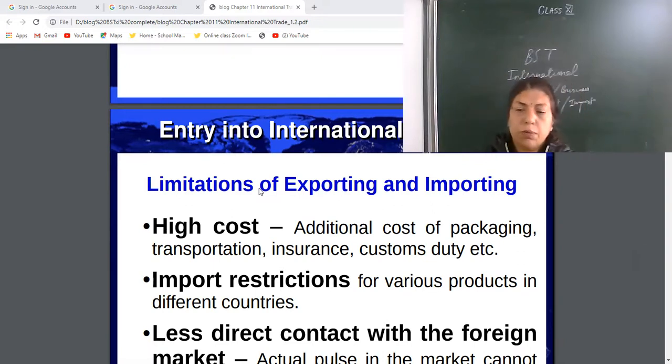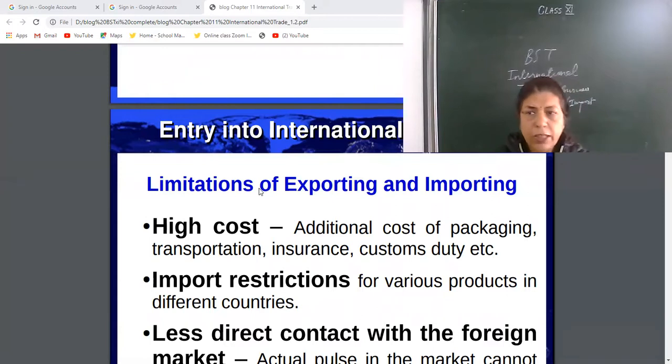First, high cost. High cost because goods may be damaged in transit. That's why packaging is necessary. Packaging is a little more costly, because in India, if you supply the goods, there are fewer chances of damage. But for abroad, in export and import, there are more chances of goods being damaged in transit. That's why packaging is required.